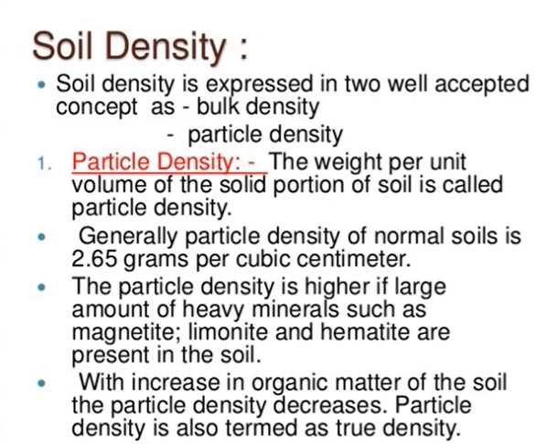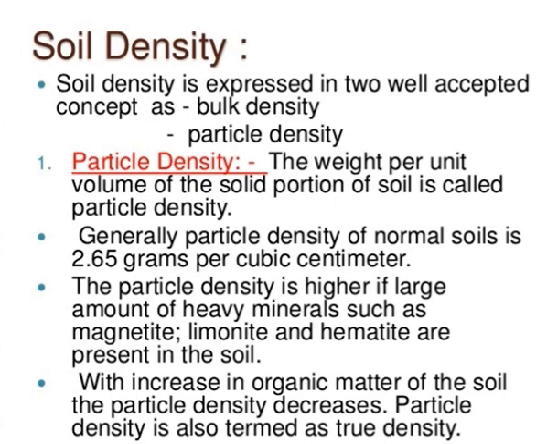First, take down particle density. Weight per unit volume of the solid portion of soil is called particle density. Generally, the particle density of normal soil is 2.65 grams per cubic centimeter. The particle density is higher if a large amount of heavy minerals such as magnetite and hematite are present in the soil. It is also called the true density of soil.